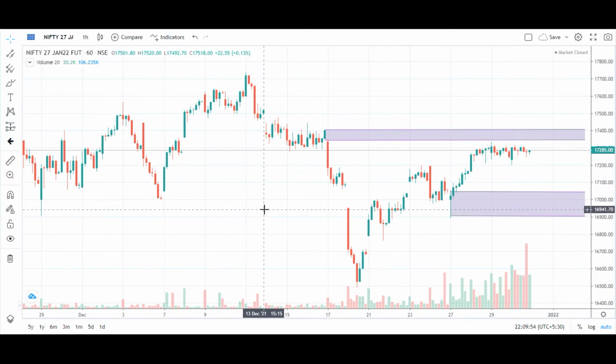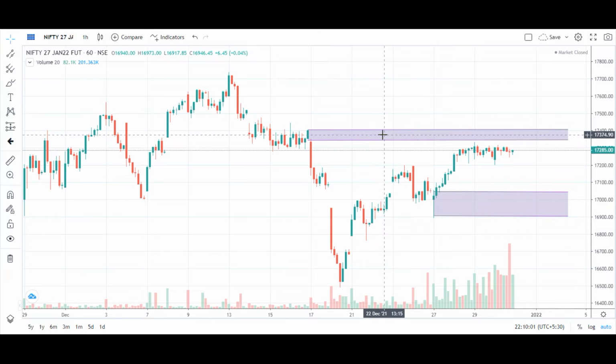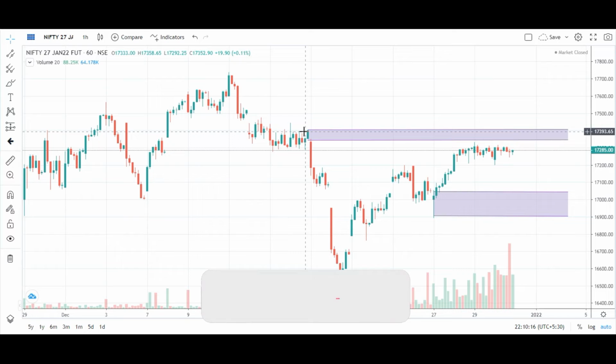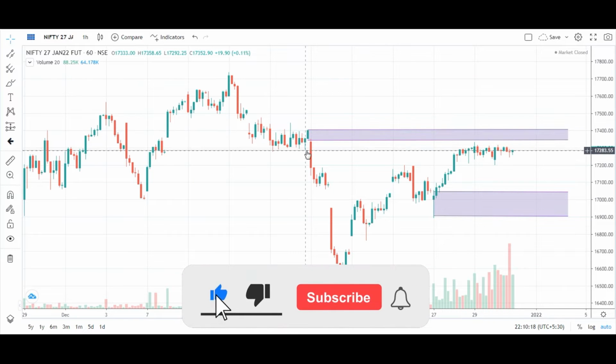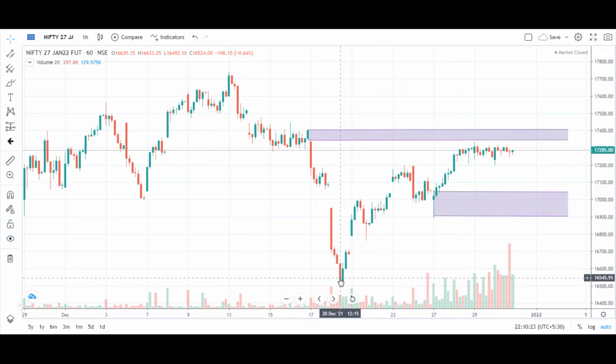So right now we are on the hourly time frame. This is once again the January month contract. Here I have marked two important zones. The upper zone that you are seeing is the supply zone for the Nifty future, because when Nifty was trading at 17,351 levels and 17,393 levels, exactly from these places we saw that Nifty fell almost more than 500 points from this place,